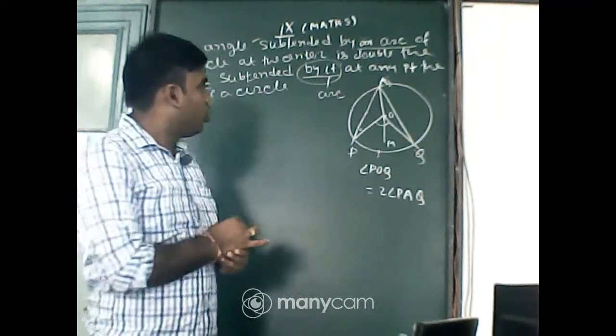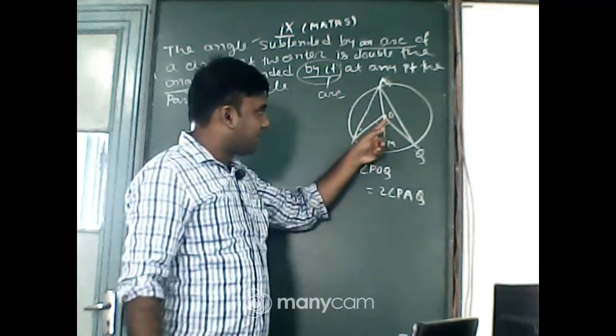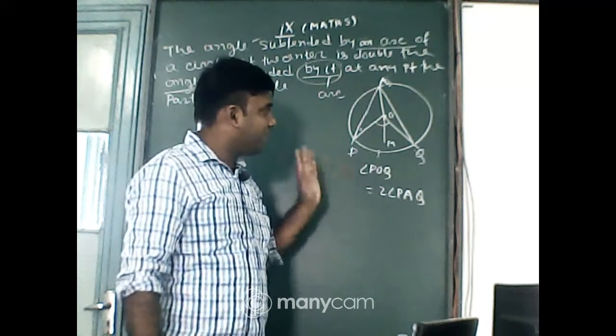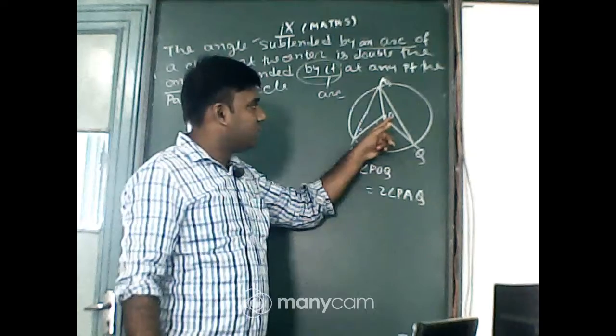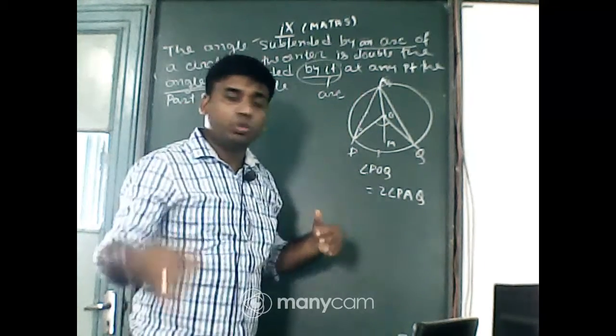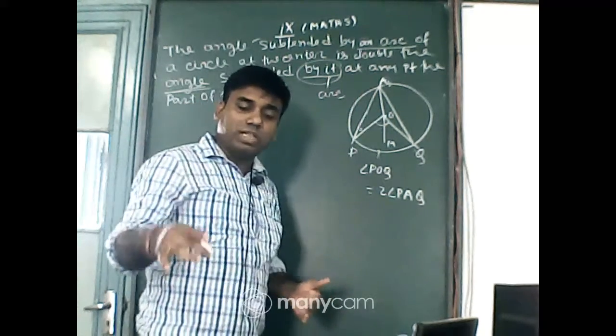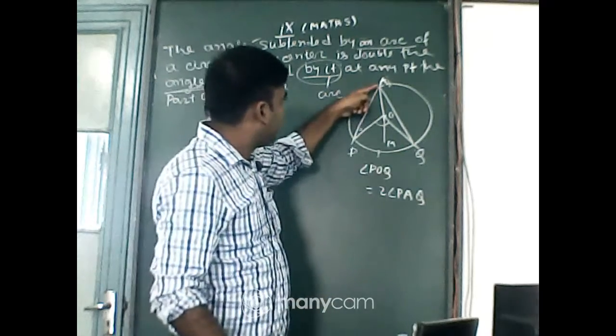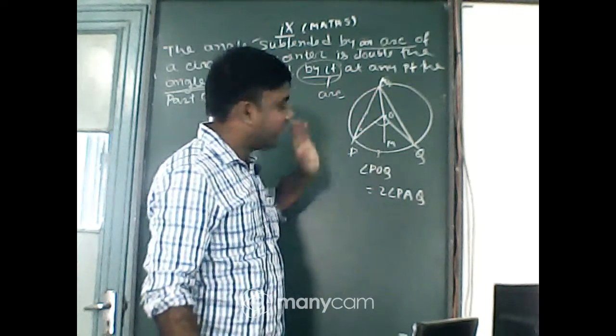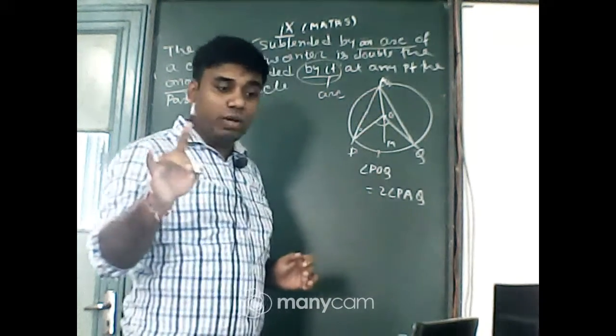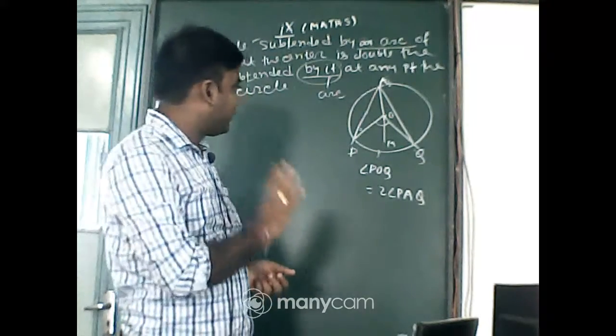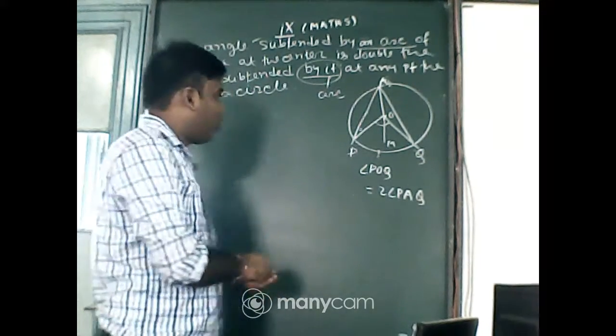So it is given that circle with center O, and arc PQ makes an angle PAQ, and this is what is to be proved. What is the construction? Join AO and extend up to M. That is the construction. Now the proof portion.